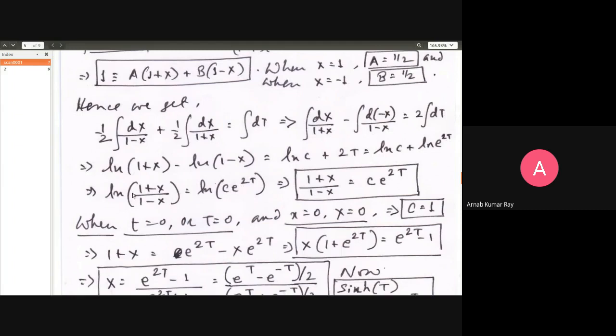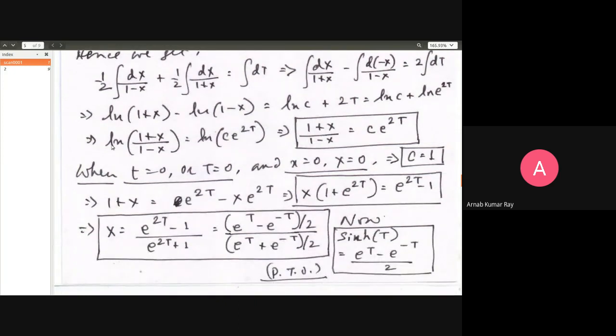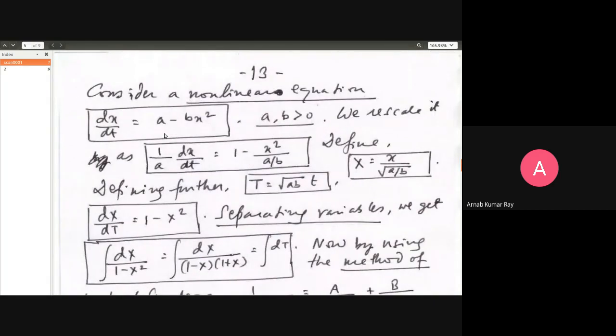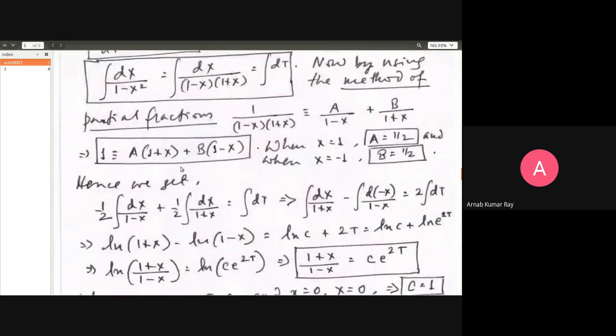You do the usual procedure, gather all the terms with the log on one side in x and the other side in t, then take the anti-log, and this is what you'll get: 1 plus x divided by 1 minus x is equal to c into e raised to 2t. Now, I mentioned to you that here you can afford to apply the initial condition that at t equal to 0, x is equal to 0. That is what we have done here.